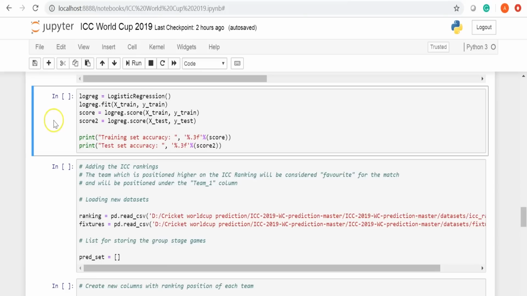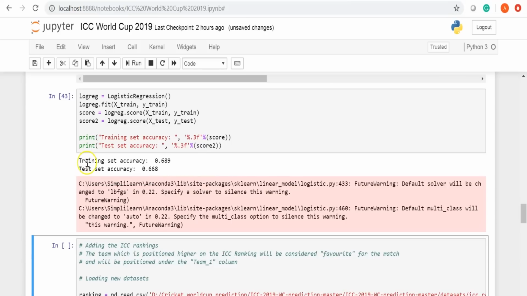Now we are going to train the model using the Logistic Regression method. Using Logistic Regression .fit function, we'll pass the xtrain and ytrain variables. To get the accuracy for training set and testing set data, we'll use logreg.score function. So here you can see our model's training accuracy is 68% and test accuracy is 66%.